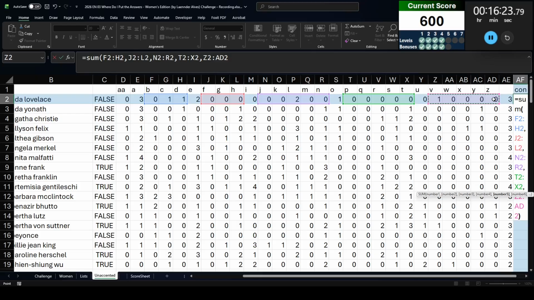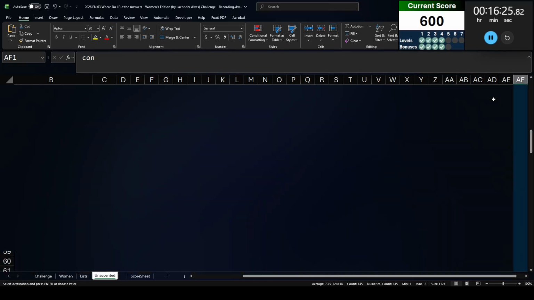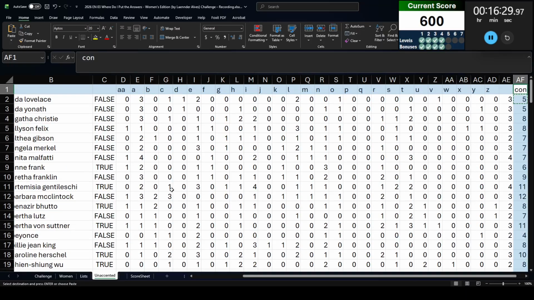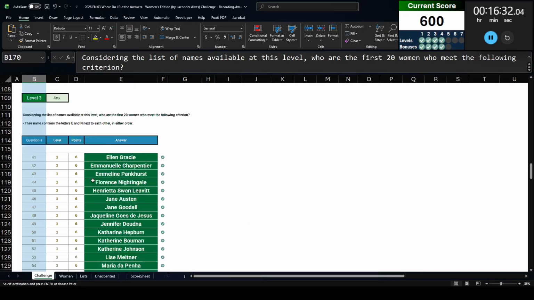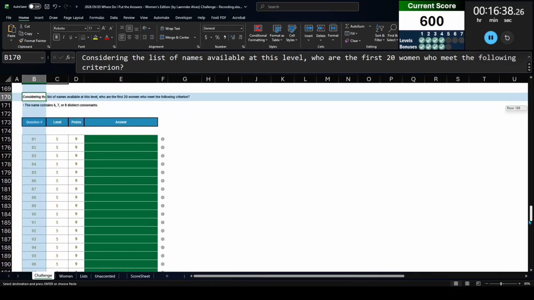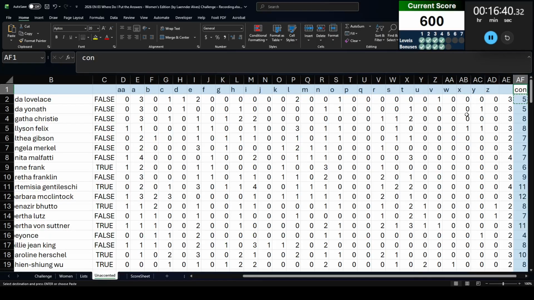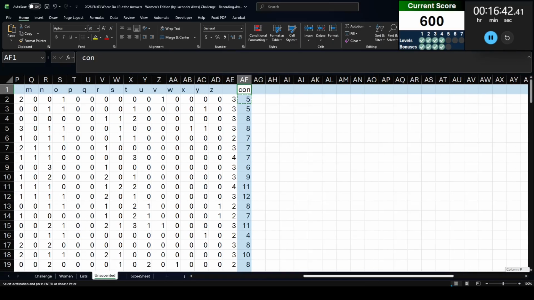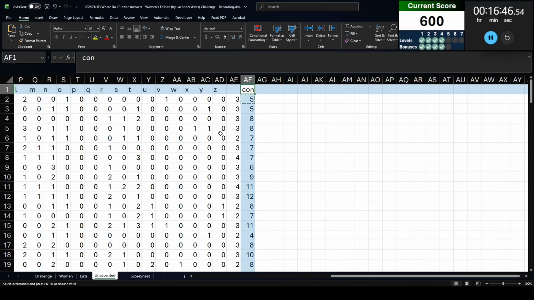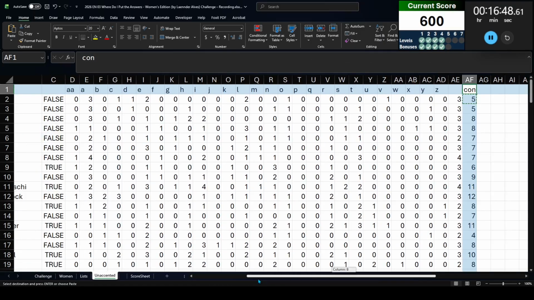Now, I did include Y. And the reason why I included Y was because... Do I have some weird numbers? No. Okay. We're good. The reason why I included Y is because in the instructions it does say the letter Y is not considered a vowel, so I'm going to count it as a consonant here. So now that I have the list of, oh, that's the total number of consonants, but we need how many distinct consonants. So that's actually not going to work here.